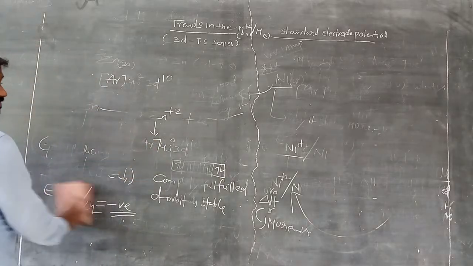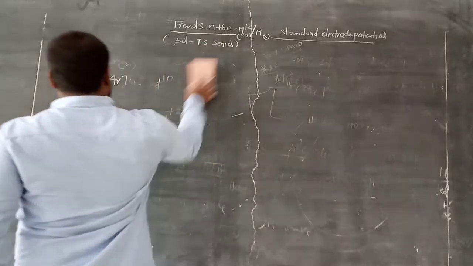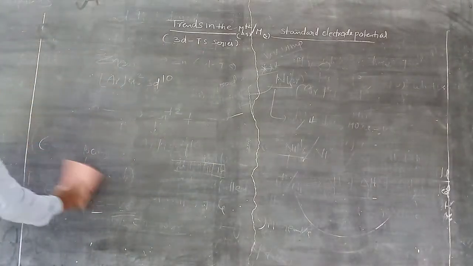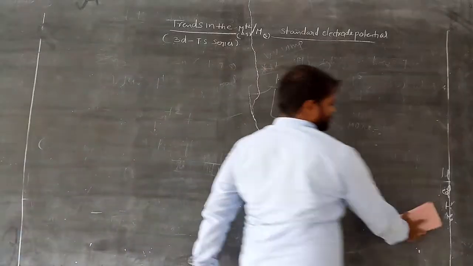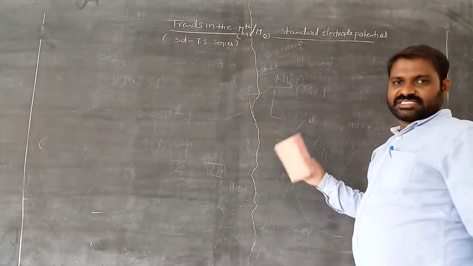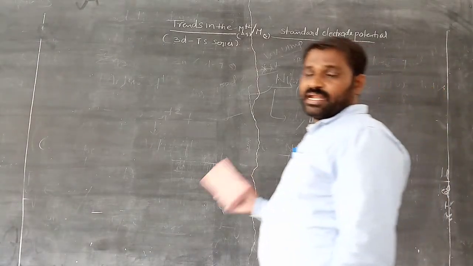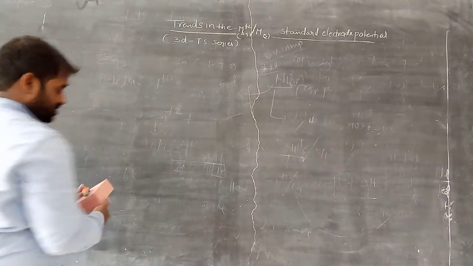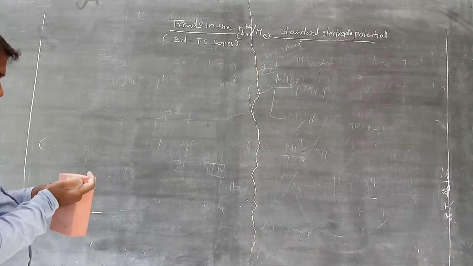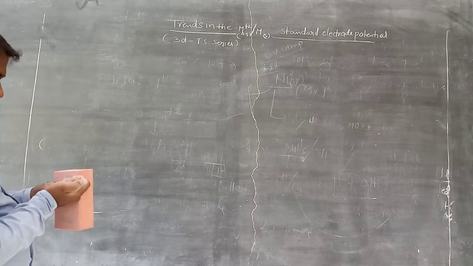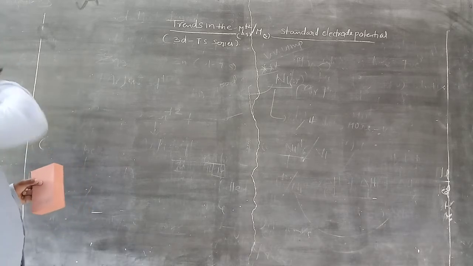So these three are odd ones. Why was copper the first to go to the +1 oxidation state, and why nickel and zinc? Actually their values decrease from top to bottom, but here the negative values increase. What is the reason? For nickel, manganese and zinc the standard potential has high negative values. We can explain this using the electronic configuration. They are good reducing agents, but copper is not a good reducing agent. Why? Because it has a positive electrode potential. Remember this. Okay.